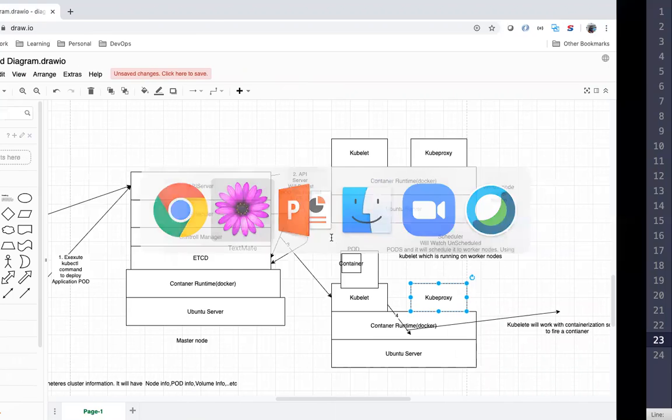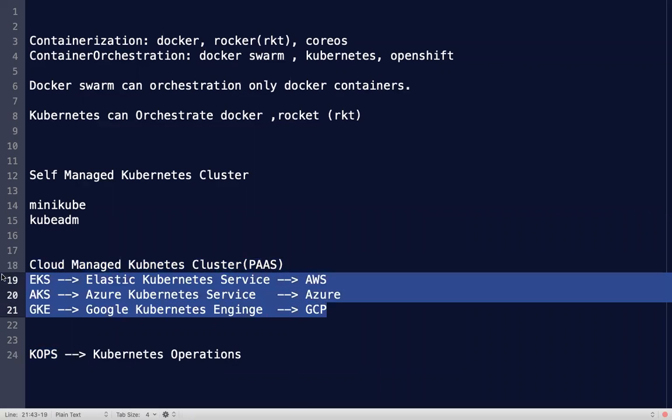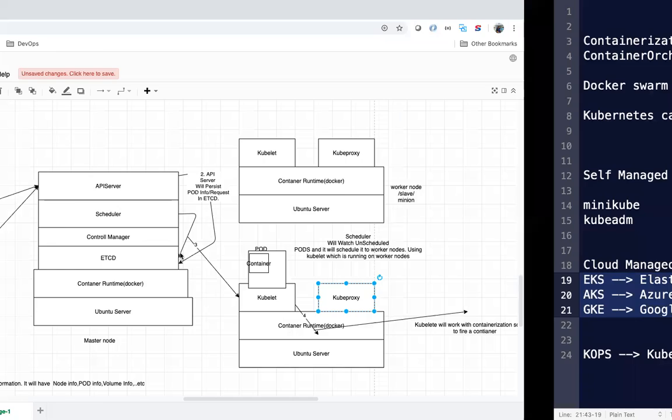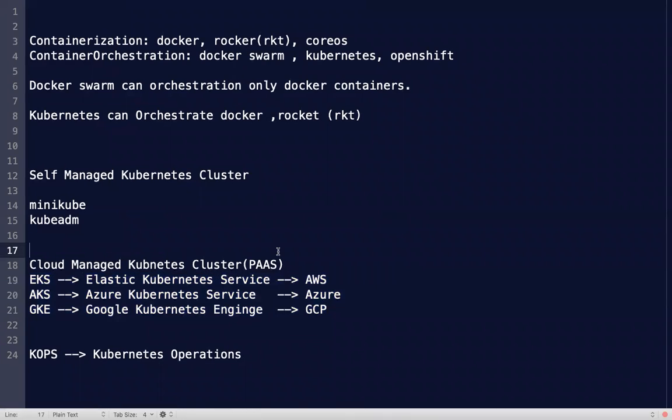But whereas if I go for a cloud managed, or we will call it a managed Kubernetes service, if my Kubernetes cluster is EKS, AKS or GKE, or if I set up a Kubernetes cluster using KOPS, it's a managed Kubernetes service. These are managed Kubernetes services, cloud managed. We are not going to create the servers. We are not going to set up all these components. The cloud will take care. The provider will take care.